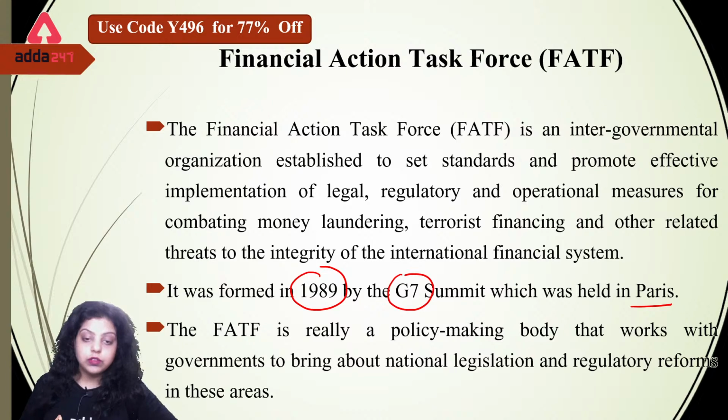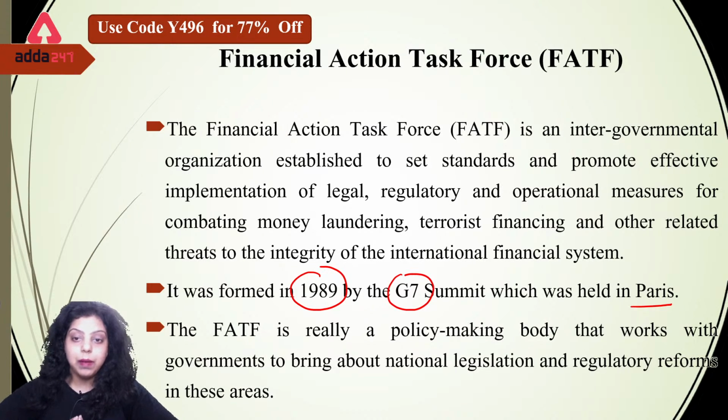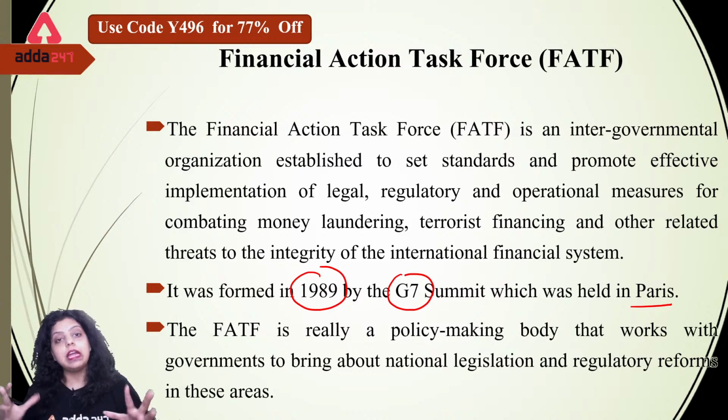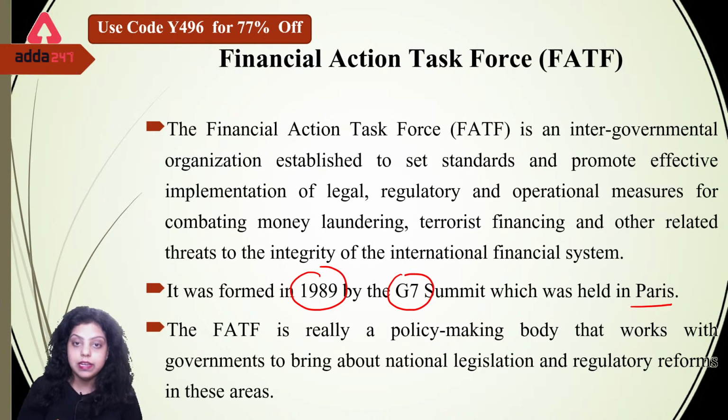There was a meeting held in Paris in 1989 where the 7 countries participated, and in this summit they came up with an intergovernmental organization which is going to help us control money laundering at the international level and control terrorism funding. Terrorism funding is a major issue at the international level, also in our country.